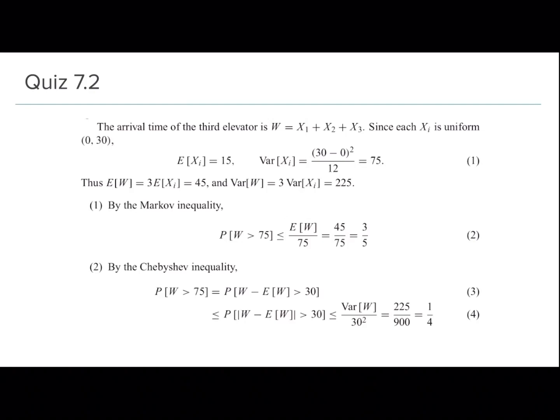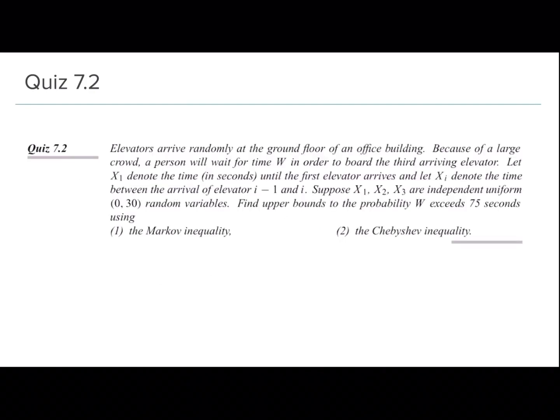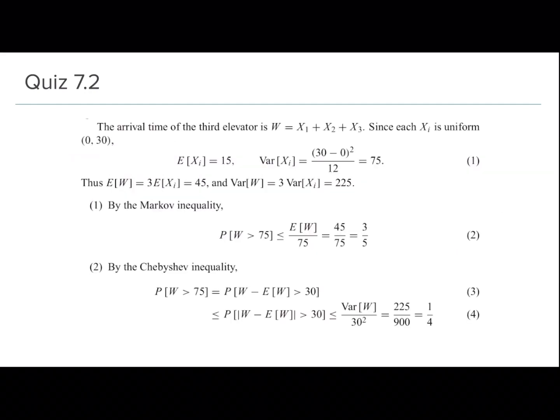So basically, the person boards the third arriving elevator, and x1 is the arrival time of the first elevator. x2 is the time between the first and the second, and x3 is the time between the second and the third. So the total time the person has to wait can be described with the random variable W, which will be equal to x1 plus x2 plus x3, and this is in seconds, right? And we're given that each xi is a uniform random variable distributed between 0 to 30. So basically the mean of each xi is 15, and the variance of each xi is basically 30 squared by 12, which is equal to 75.